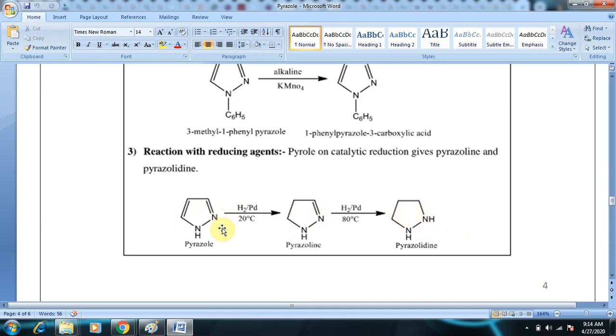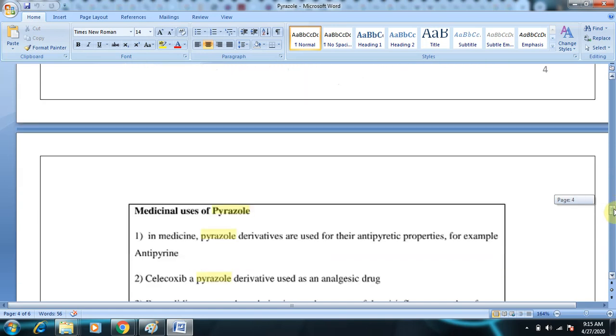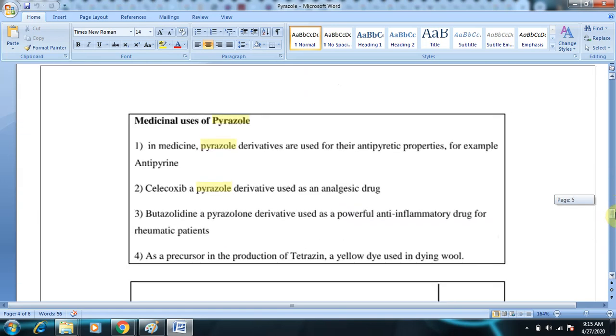What are the conditions? Pyrazole in presence of a reducing agent like hydrogen and palladium at 20 degrees centigrade gives pyrazoline at room temperature. Whereas if you take this pyrazoline and heat it in the presence of the same reagent, hydrogen and palladium at 80 degrees centigrade, you get pyrazolidine. So this is the reduction with reducing agents. And coming to the medicinal uses of pyrazole.